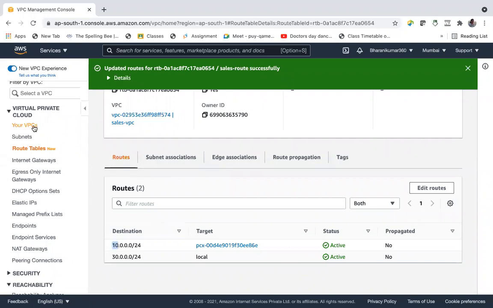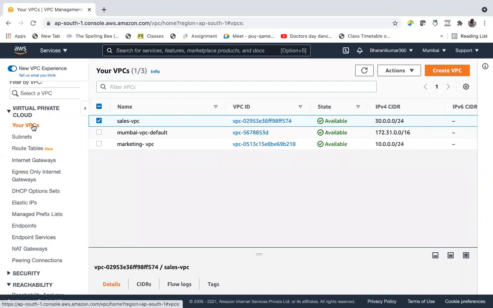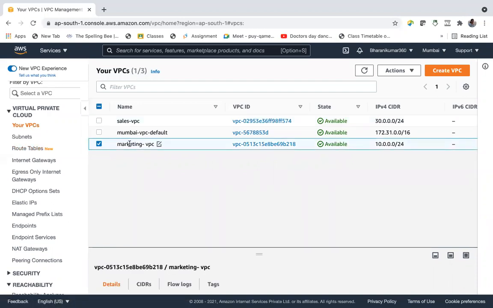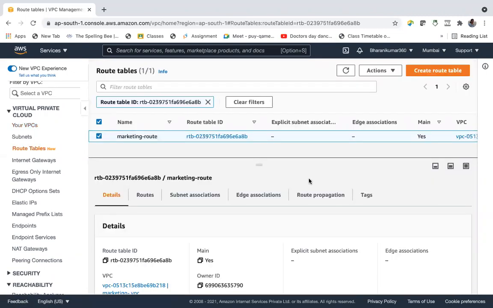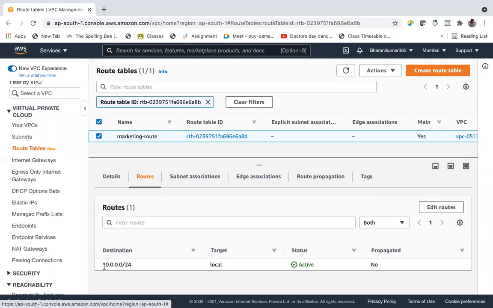So this is done. Let us go to VPC, and we should also add a route here in the marketing VPC. So this is the route table and routes. See, this is the local route.